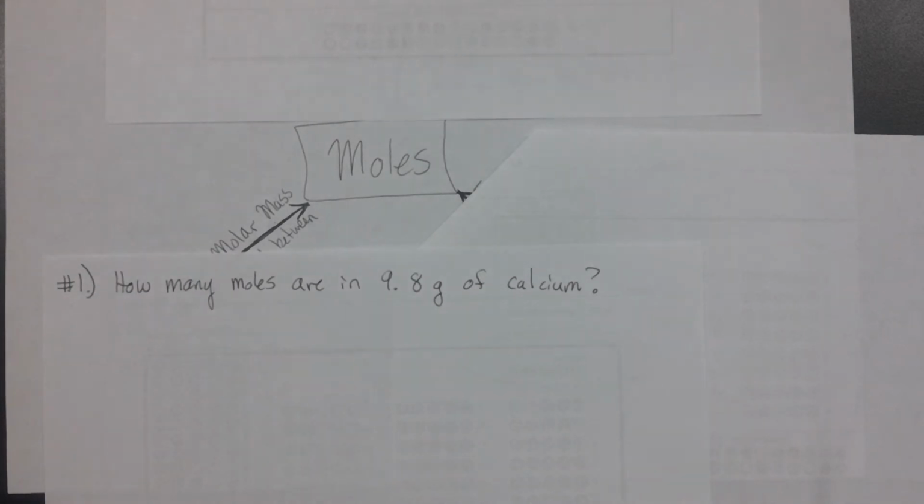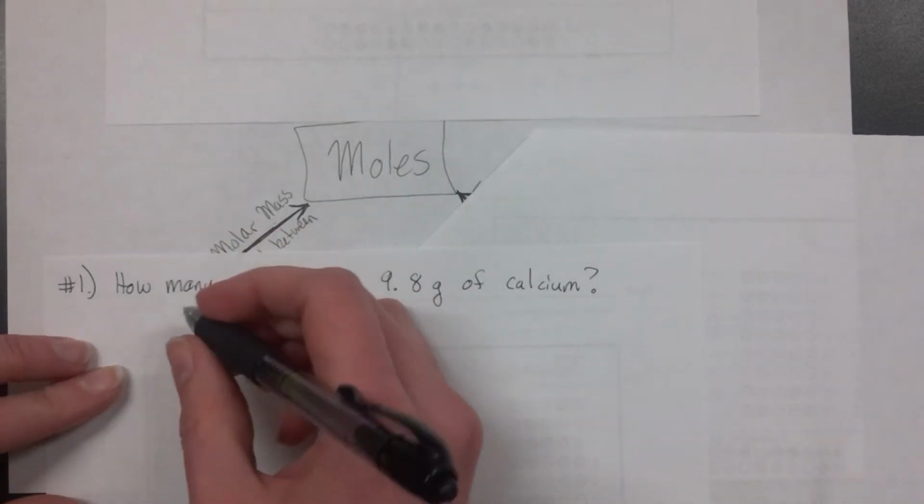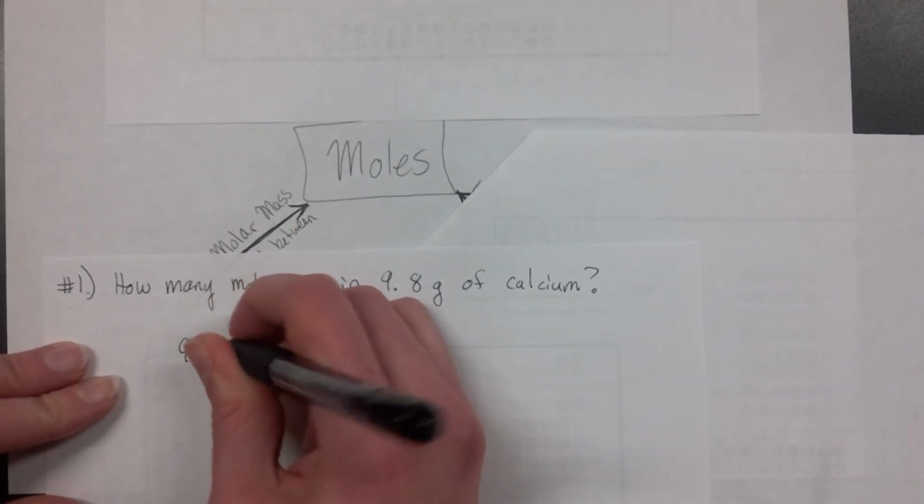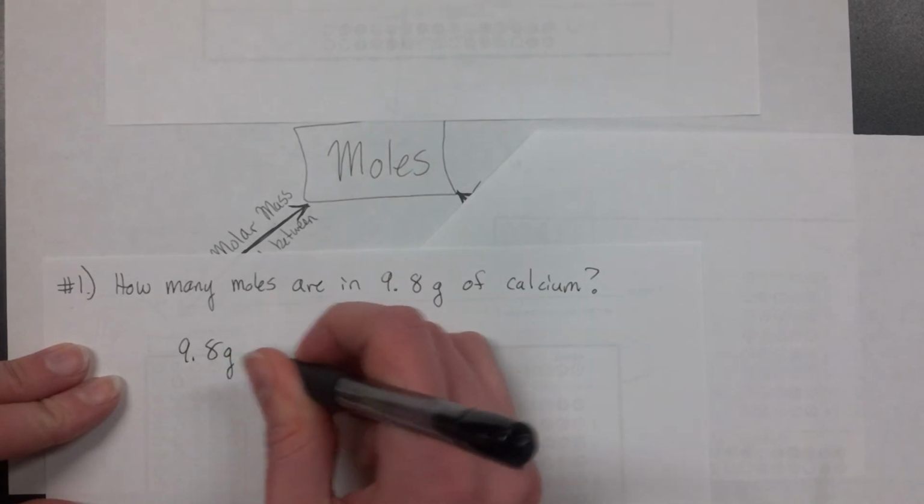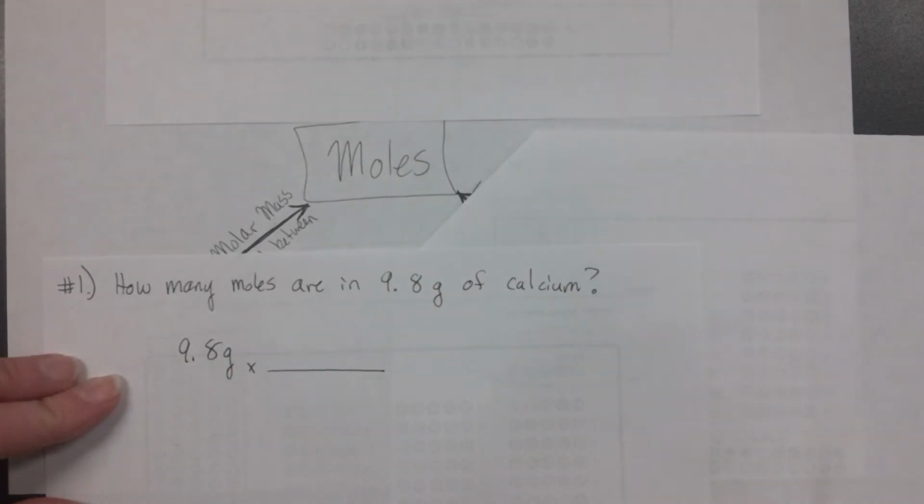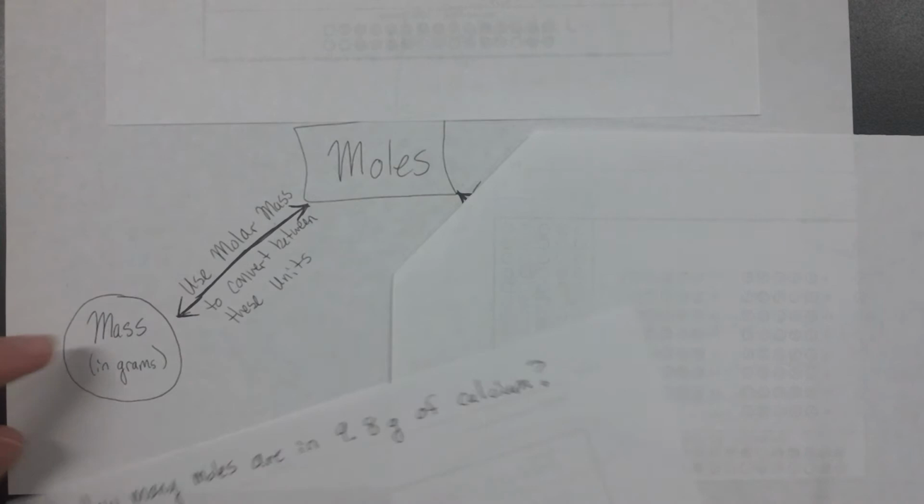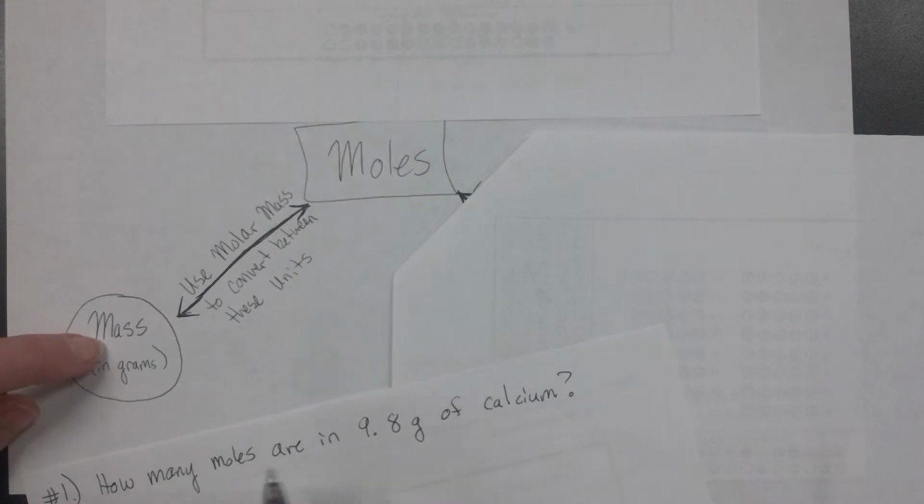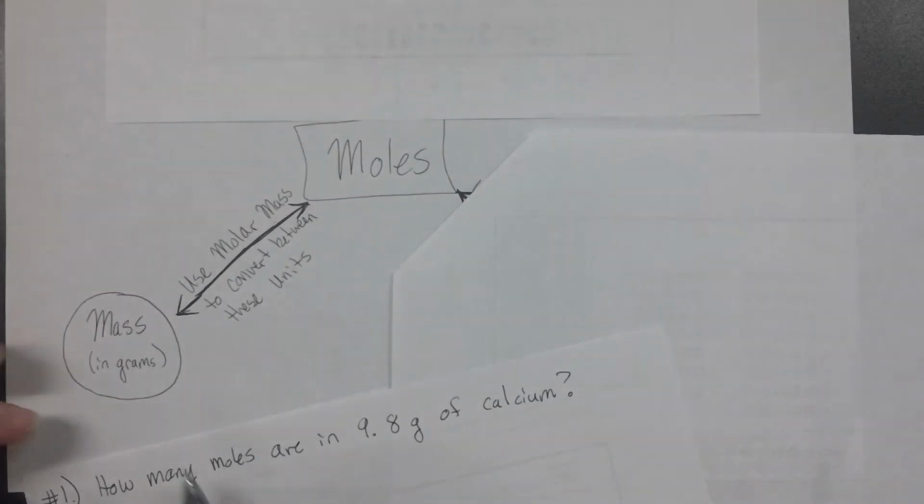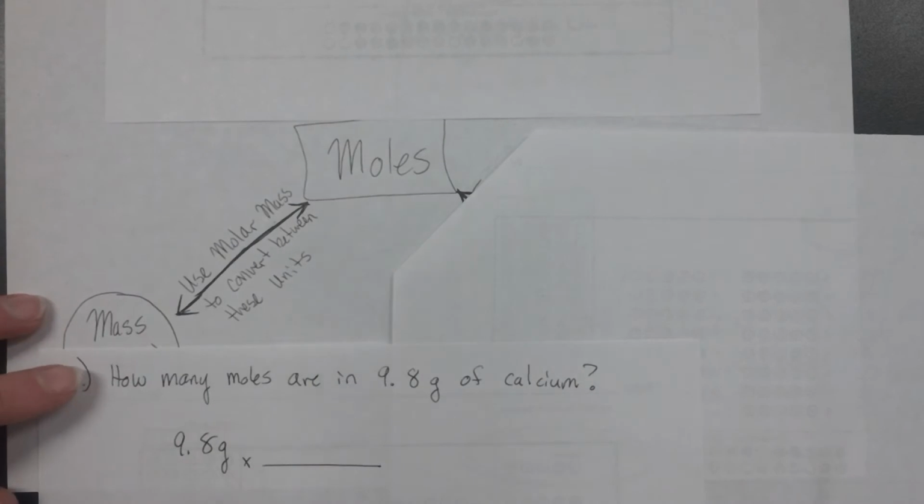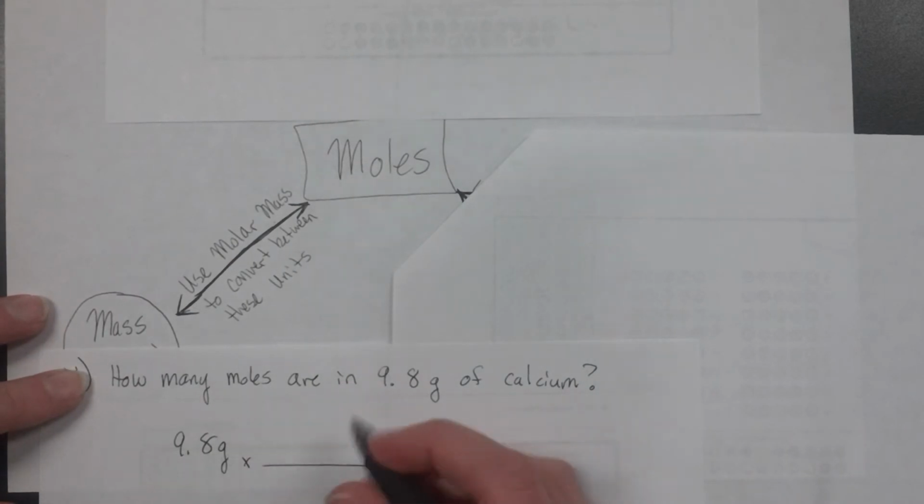So how many moles are in 9.8 grams of calcium? In this situation, my fact is the 9.8 grams of calcium. My factor, because I'm in grams and I want to know moles, then I'm going to go through the molar mass of calcium. Calcium on the periodic table is an element.